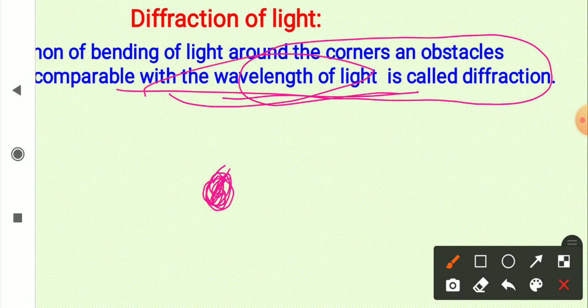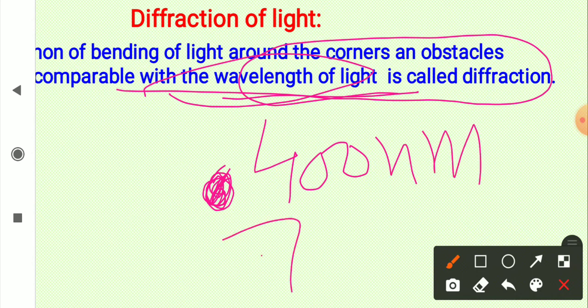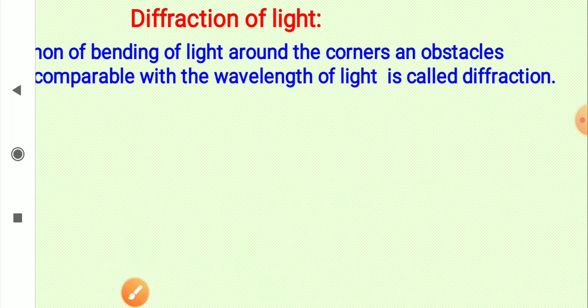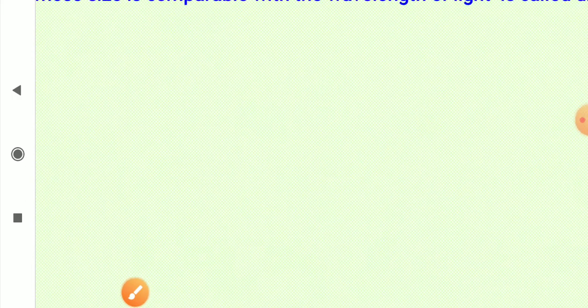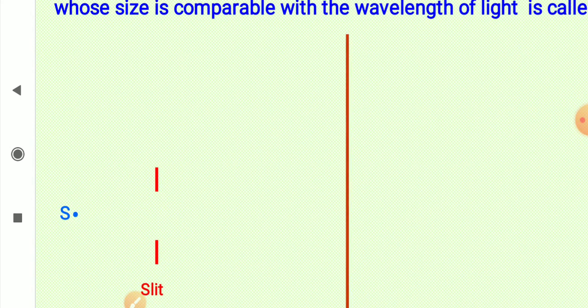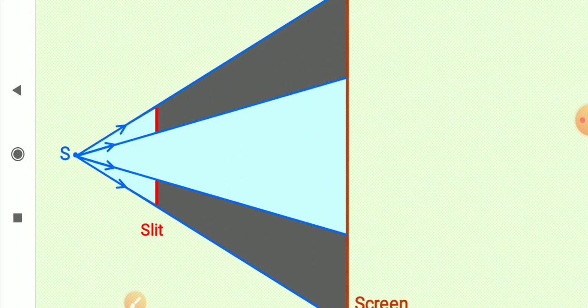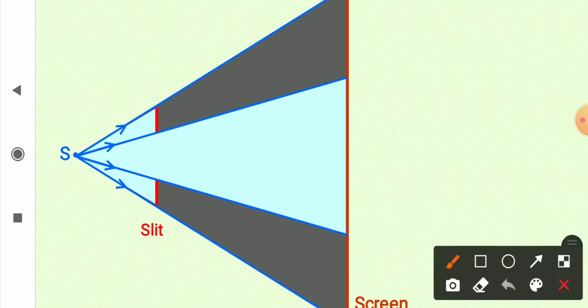You know that the wavelength of visible light is of the order of 400 nanometer to 700 nanometer. So my obstacle size should be of the order of micrometer. Let us try to understand it by this example. If you have a very small slit, extremely small, comparable with the size of the wavelength of light, so far you have learned that light travels along a straight line.